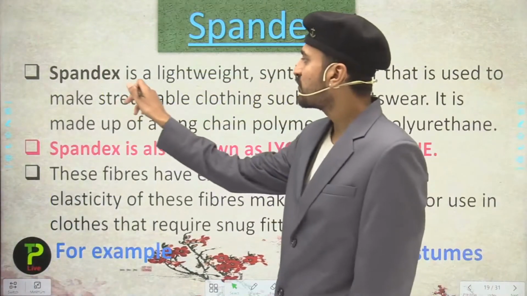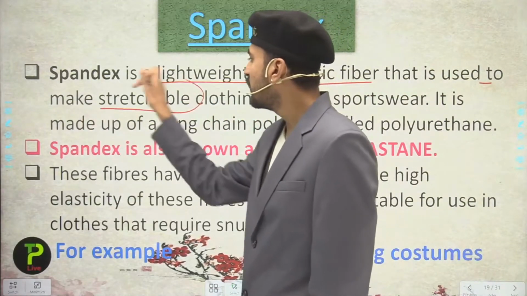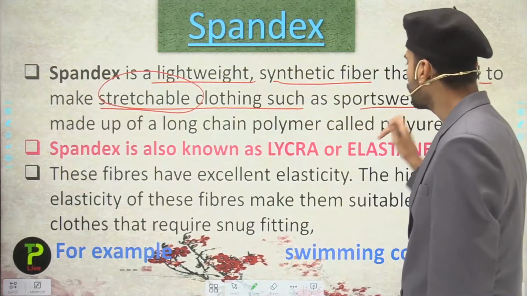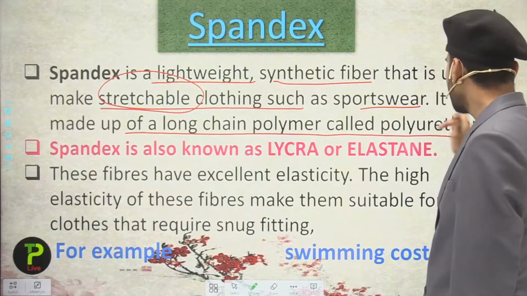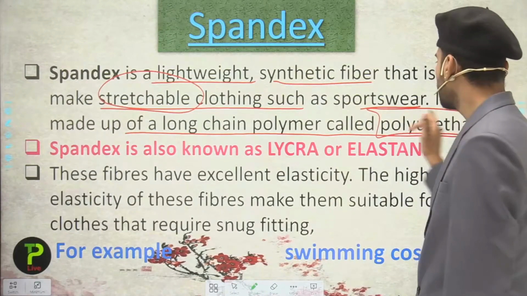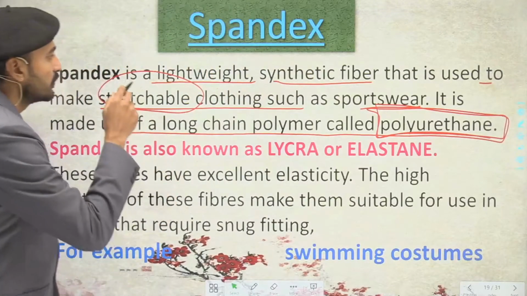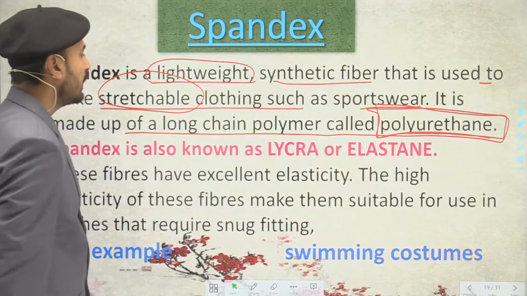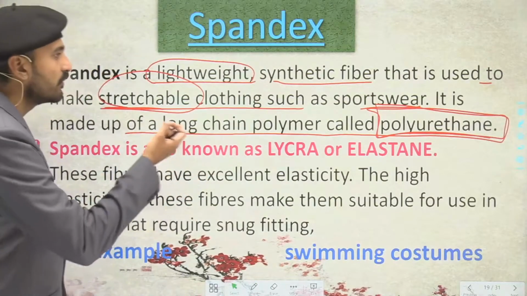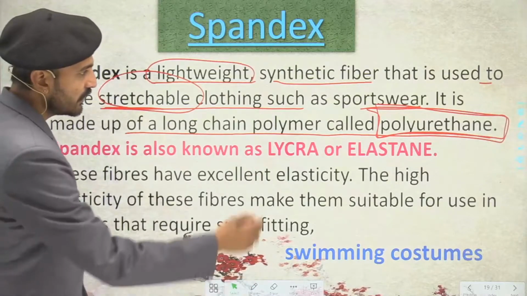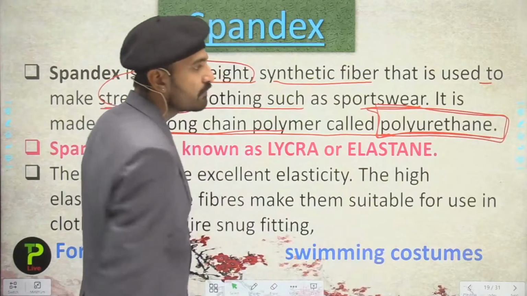Spandex is a lightweight synthetic fiber that is used to make stretchable clothing such as sportswear. It is made up of a long chain polymer called polyurethane. So remember this name, students, this part is important. These are lightweight and stretchable clothing materials. That is why most sportswear is made from spandex. Here you can see they are long chain polymers termed polyurethane.